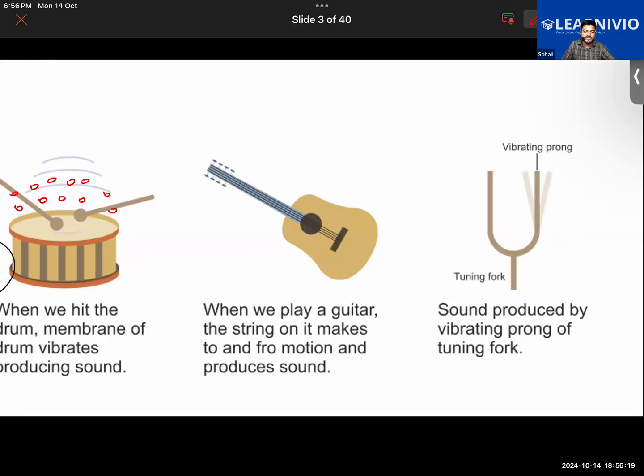Forward and backward motion is called to and fro motion. Or say for example, when you stretch a rubber band, that also vibrates and produces sound. So due to the vibration of the object in the to and fro motion, it is producing a sound.